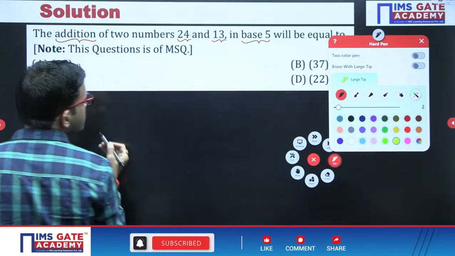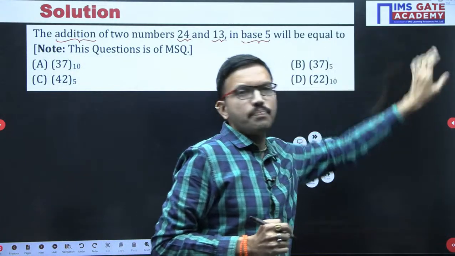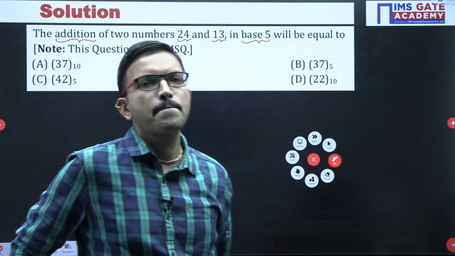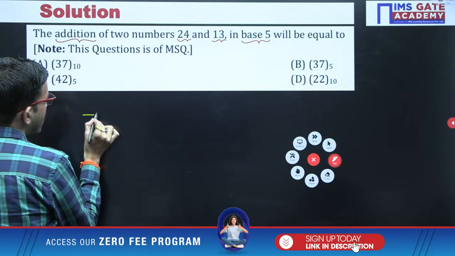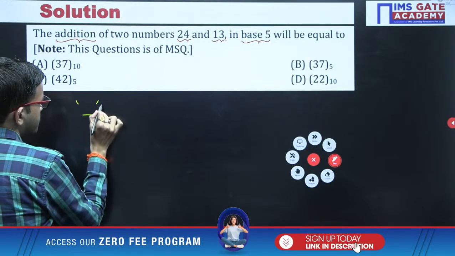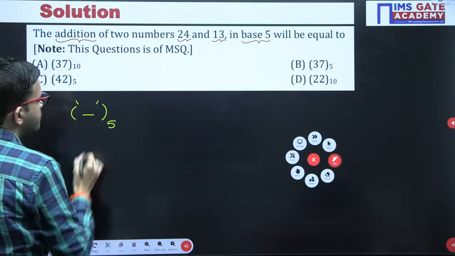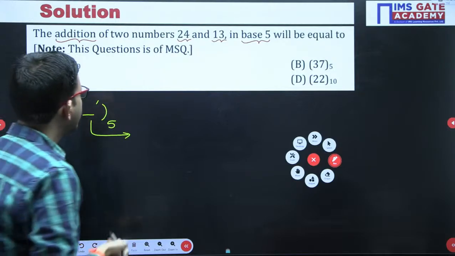First of all, tell me, in the base 5 number system, for a single digit, what is the maximum value that we can represent? Starting value is 0.